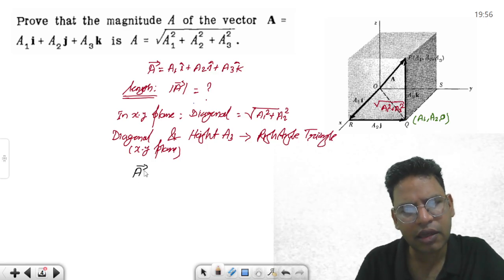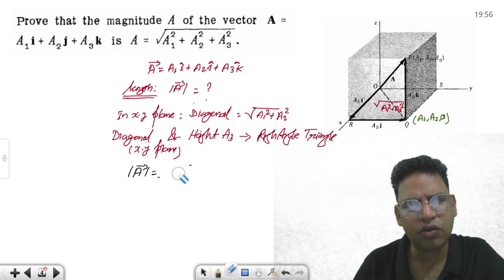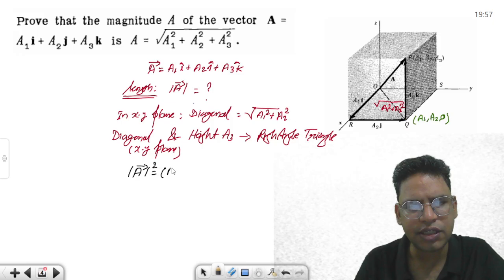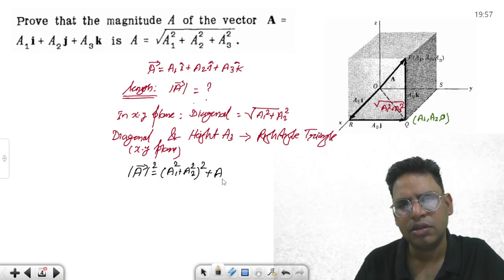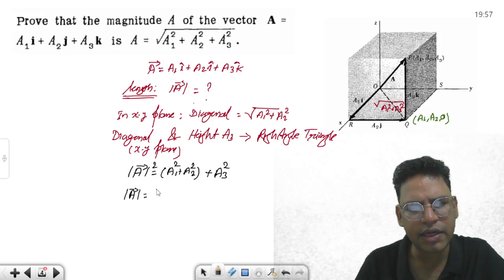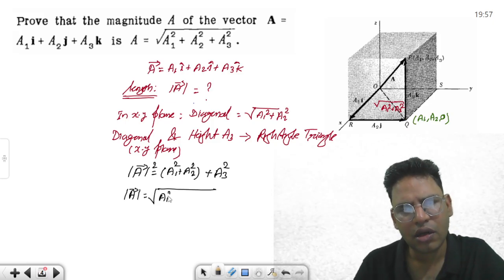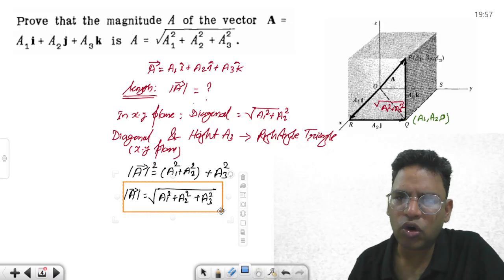So finally what do you get? This vector a, you are going to get under root... suppose you want to get this length, how do you get it? a squared is equal to a1 squared plus a2 squared, its whole square obviously, plus a3 squared. So finally this magnitude of a is going to be under root a1 squared plus a2 squared plus a3 squared. This is the magnitude of it. All right, so this length OP is by definition this.